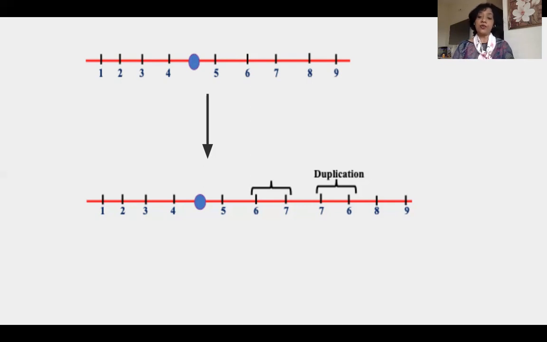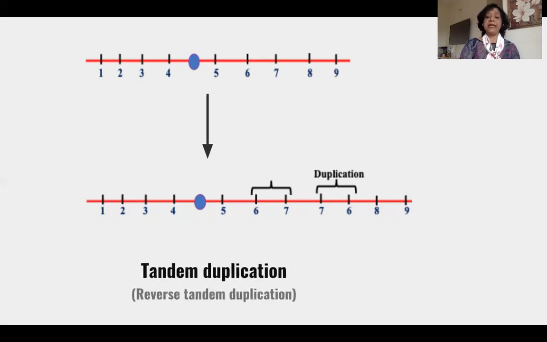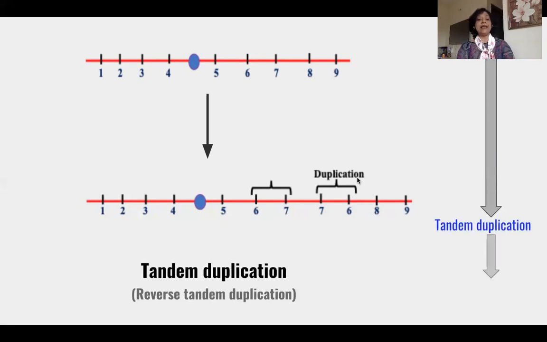But here there is a twist. What is the twist? You can see the duplicated segment has been inverted and pasted, or inverted and aligned. Now what do you see here? The order is 7 and then 6. So it has been turned 180 degrees, and you can see it has been pasted. So we have the sequence 1, 2, 3, 4, centromere, 5, 6, 7, and then 7, 6, then 8 and 9. And my dear, this kind of duplication is called tandem duplication.